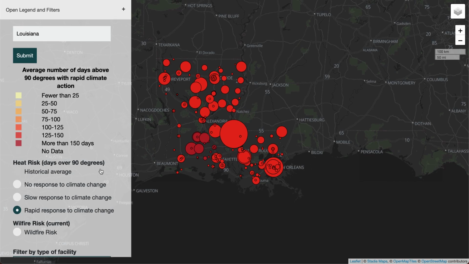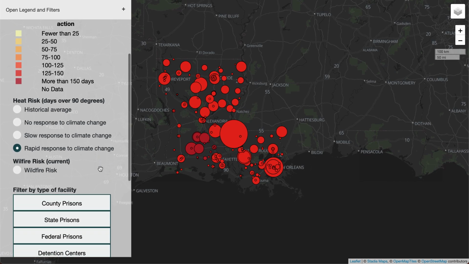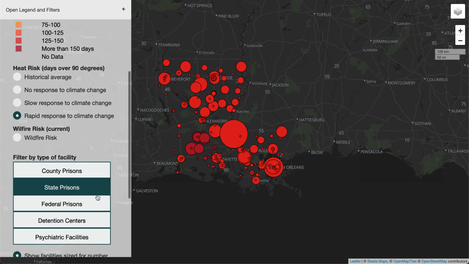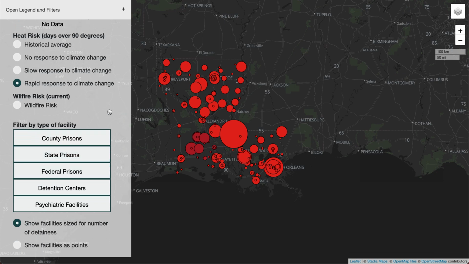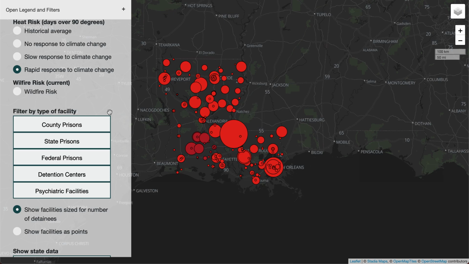In order to understand some trends or outliers, she scrolls down and filters by the type of facility to see whether there are some clumps or places that might require more immediate action.